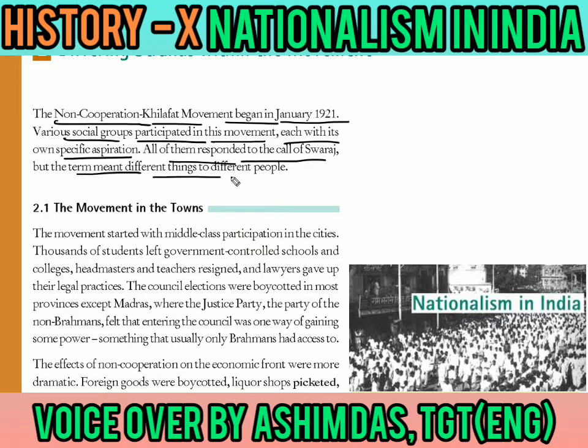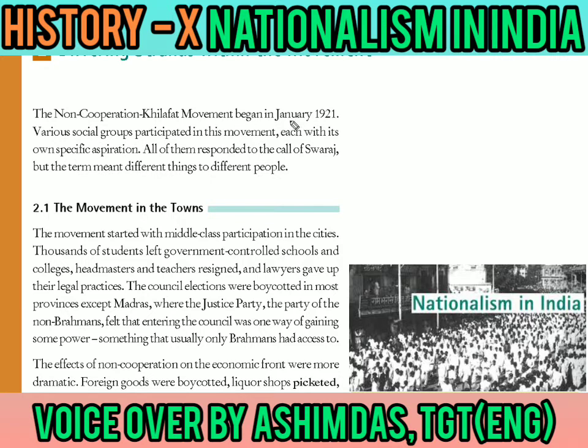So here it means that in January 1921, when Mahatma Gandhi and other leaders started the non-cooperation, different social groups of the society came and participated in this movement. However, they did not understand the meaning of the word Swaraj in a proper way. It meant different things to different people. Like someone thought that they are going to get some tax exemption, some are going to get independence. So different things were there.